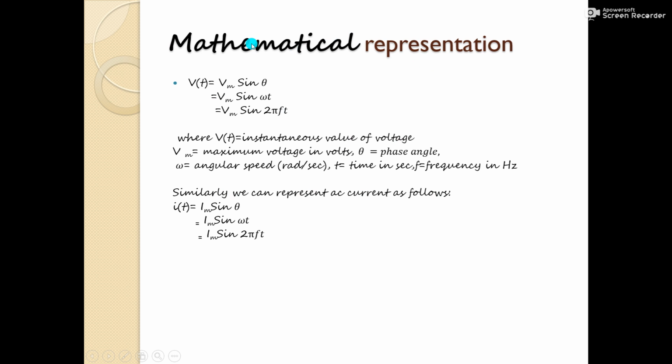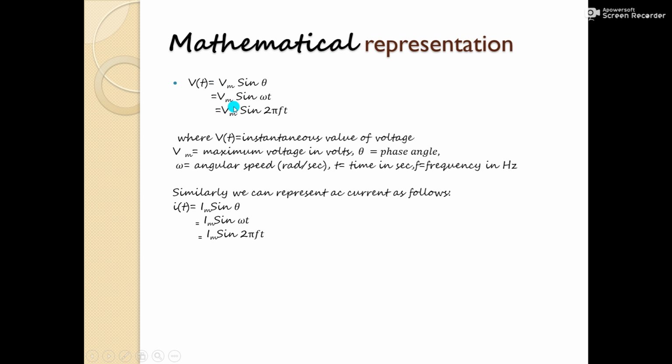Mathematical representation. v(t) is equal to Vm sin theta, where v(t) is called the instantaneous value of voltage. Vm is the maximum voltage in volts. Theta is the phase angle. This is the angle made by the conductor with the reference axis. Then you will see omega. Omega is angular speed, which is measured in radian per second, t is the time in seconds, and f is the frequency in hertz.